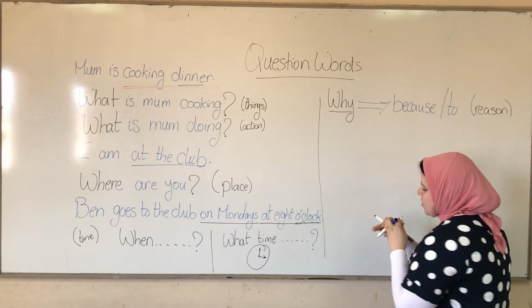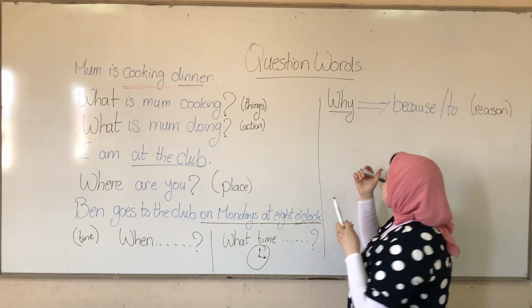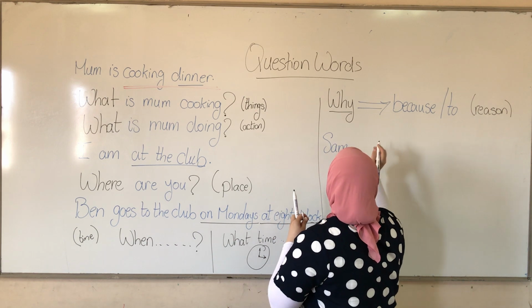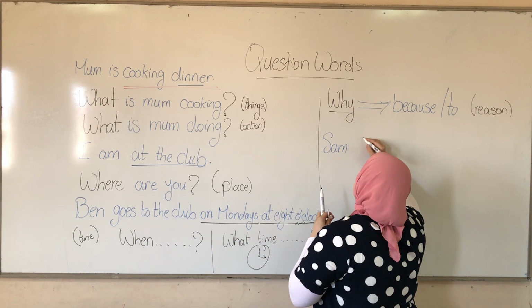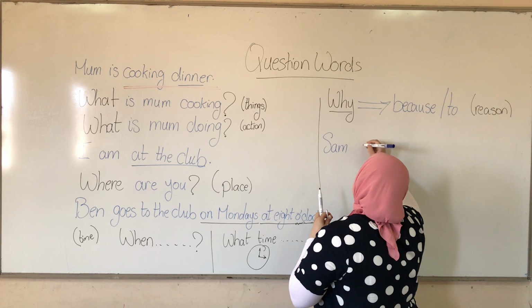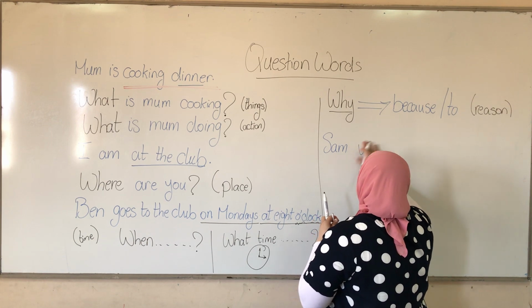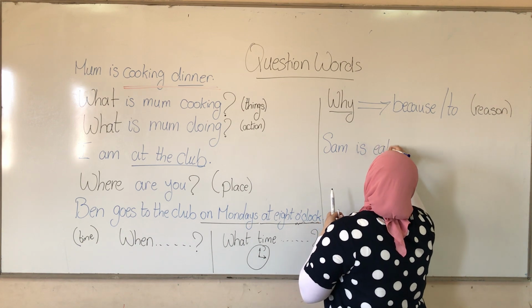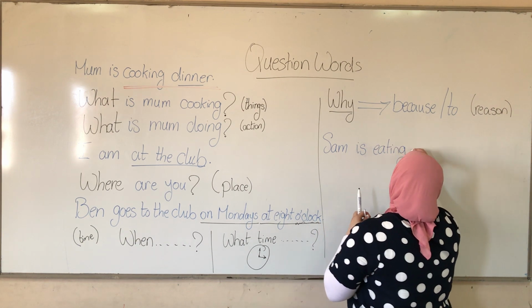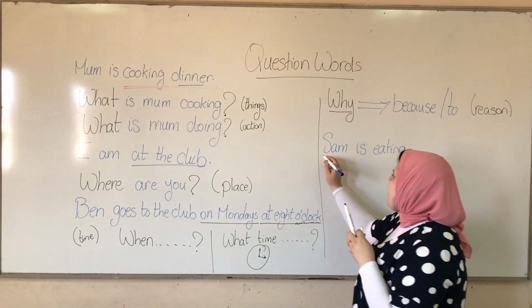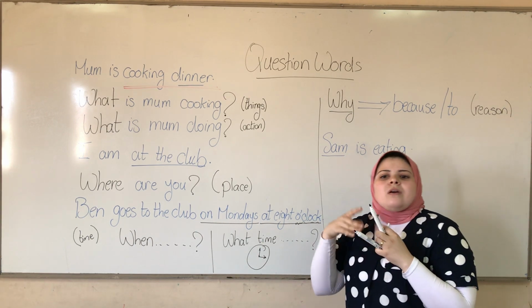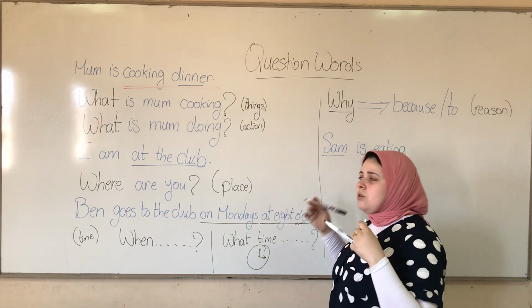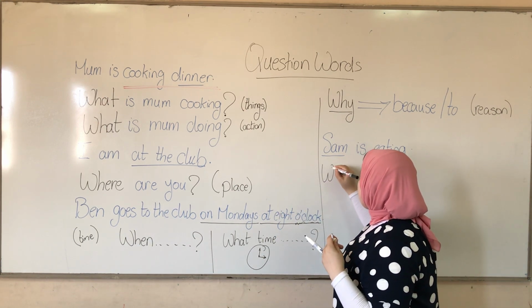Now, the next one, if I have Sam is eating, and I want to ask about Sam. You already know that if I want to ask about a person, I use the question word who.